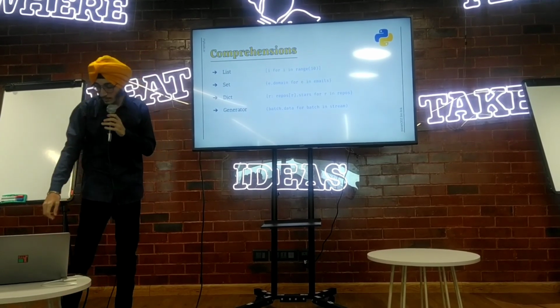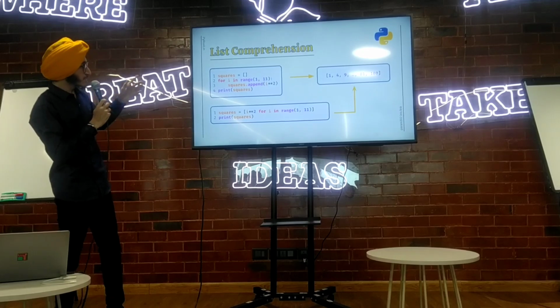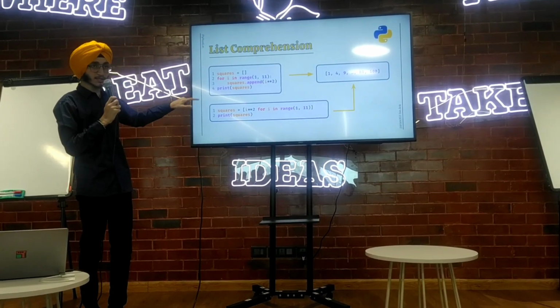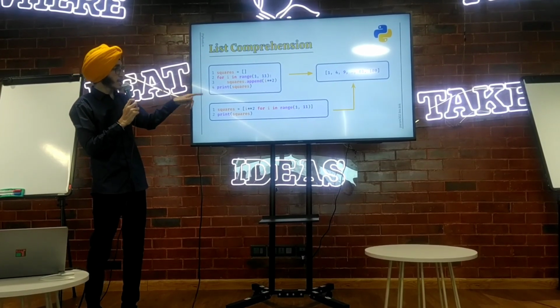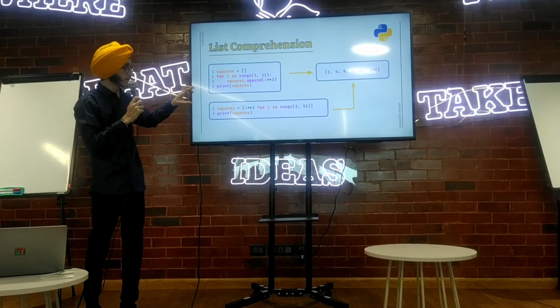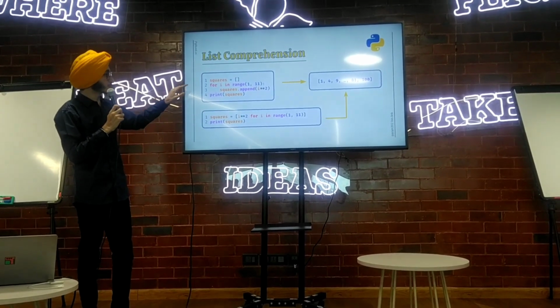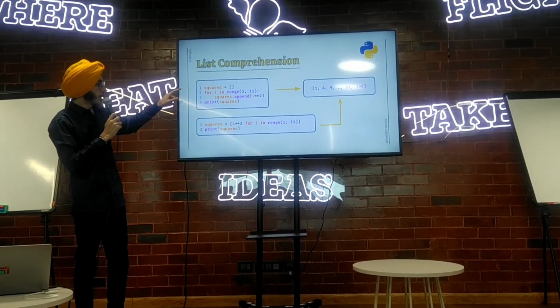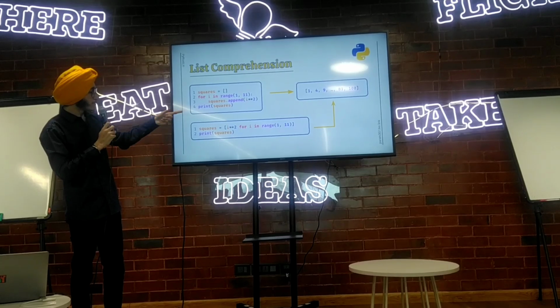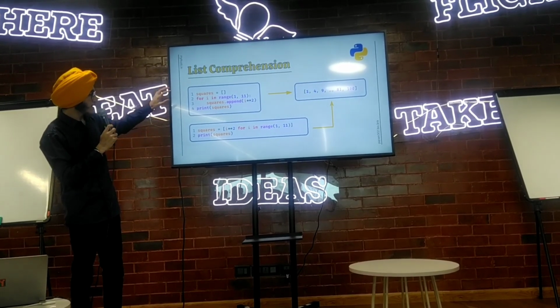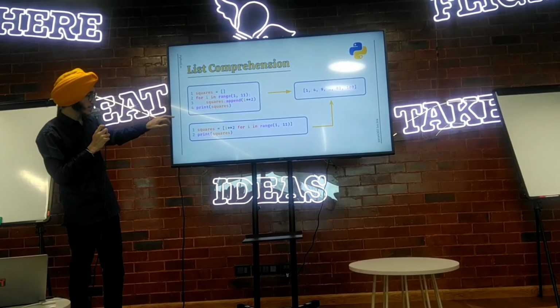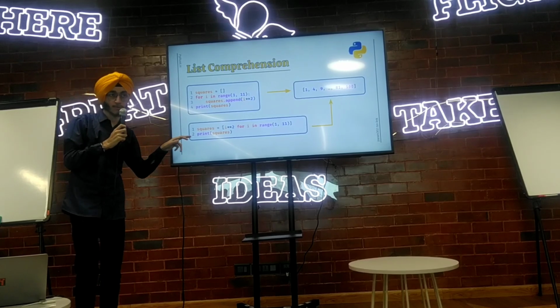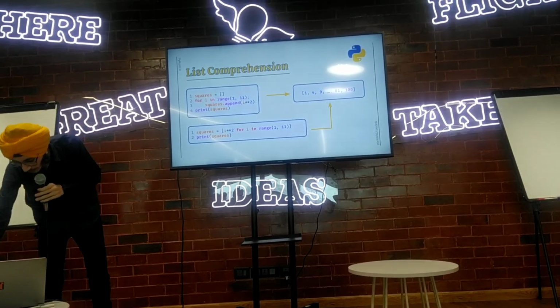So let's see. First is list comprehension. Here you can see these two code blocks. Both are storing the squares from 1 to 10 in the squares list. The fourth line is the same, you can ignore that. The first three lines and the first line in this code block are doing the same work.